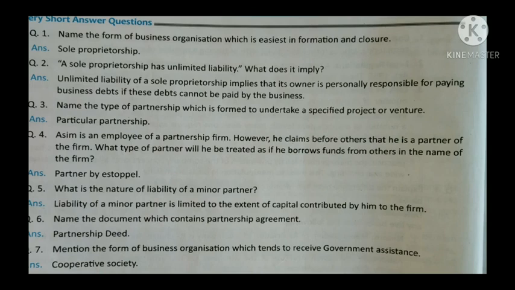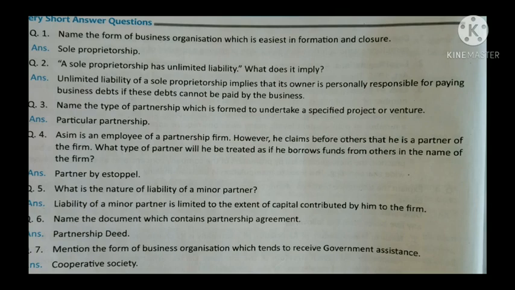And the next question is, Asim is an employee of a partnership firm. However, he claims before others that he is a partner of the firm. What type of partner will he be treated as if he borrows funds from others in the name of the firm? You know that partners are mainly divided into 6 categories: active partner, sleeping partner, secret partner, nominal partner, partner by estoppel, and partner by holding out. And here in this question, this feature is related to partner by estoppel.